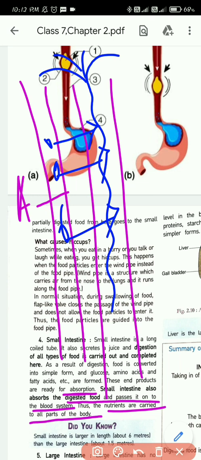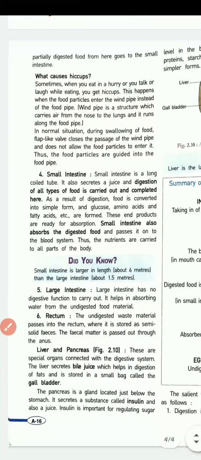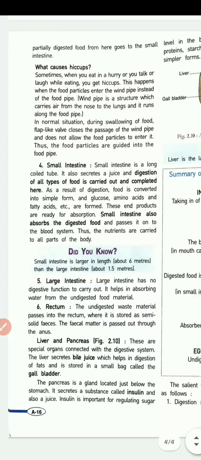Understood? So that is the story of our small intestine, and here the process of digestion ends. After this, digestion will not occur. So digestion finished here.